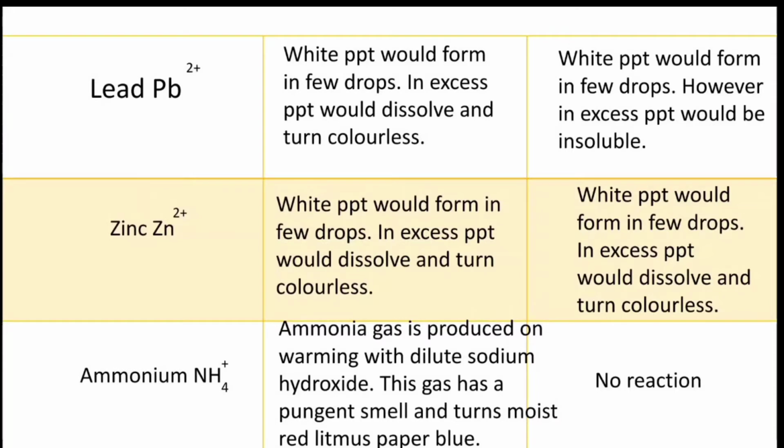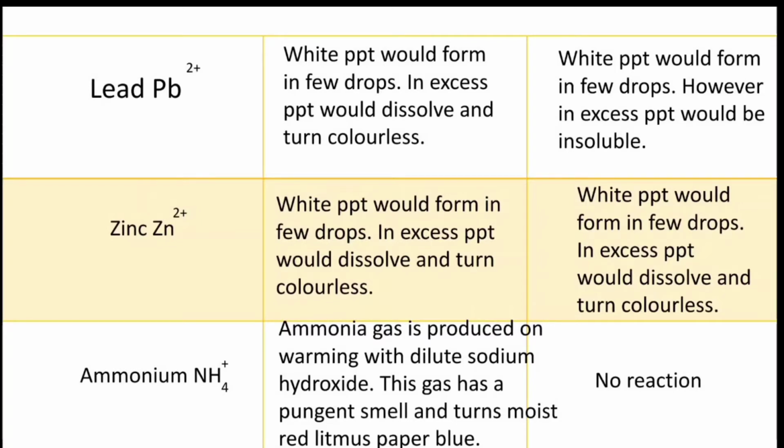I can repeat the test for the zinc. When a few drops of NaOH are added, the white precipitate forms. However, when excess sodium hydroxide is added to the zinc, the precipitate dissolves and turns colorless. And when a few drops of ammonia are added, the white precipitate forms, and when excess ammonia is added, the precipitate dissolves and turns colorless.